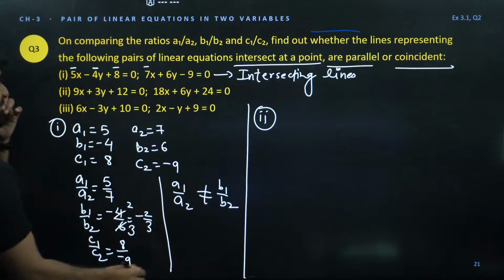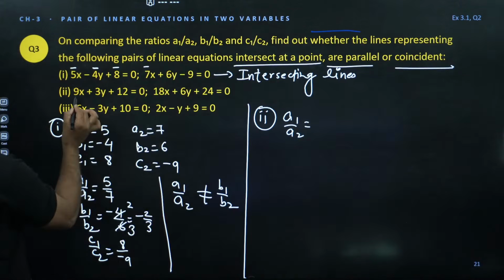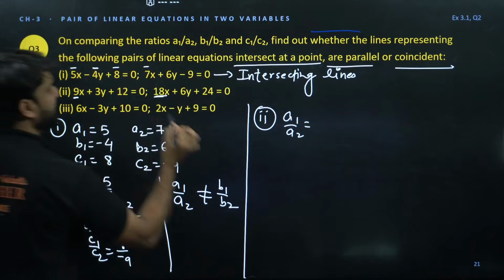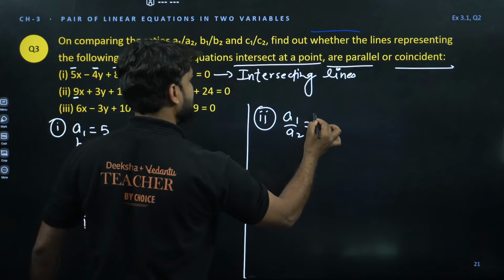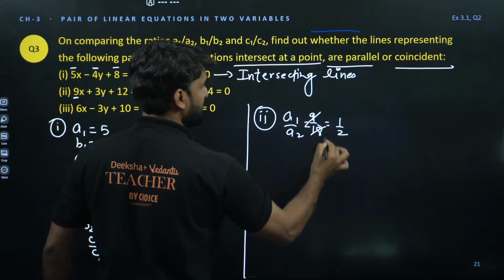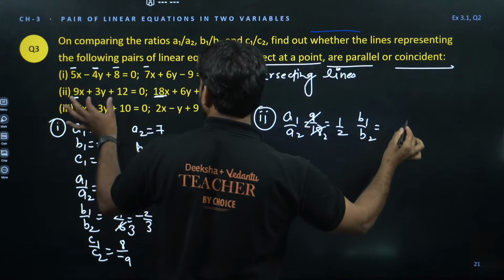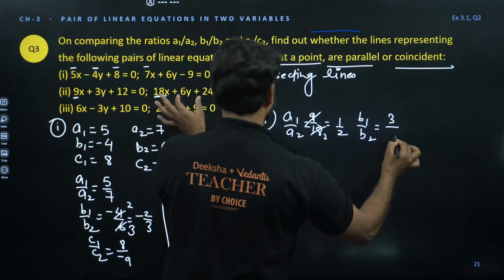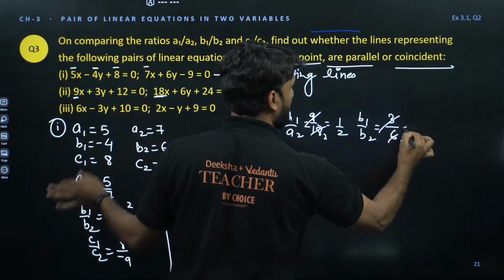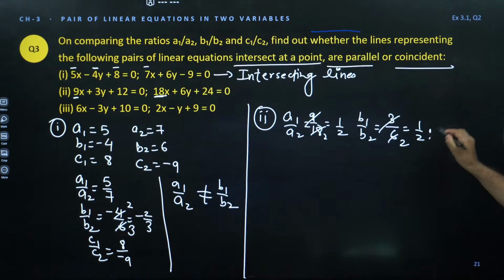So here, A1 by A2 we can directly find out. A1 is 9 and A2 is 18, so we have 1 by 2, we can cancel this by 9. Okay, now B1 by B2. What is B1? B1 is 3 and B2 is 6. So we can cancel, again 1 by 2. It looks like it will be coinciding.